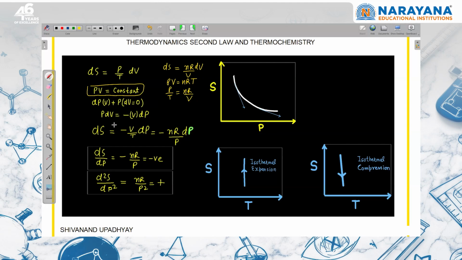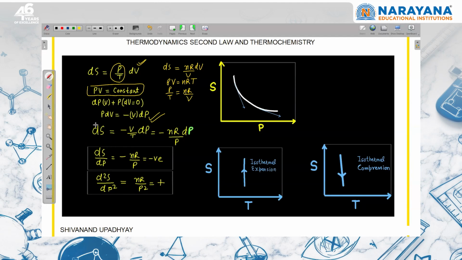P into V is constant. So if we differentiate, we can write here that P dV is equal to minus V dP, right? So I want to write this thing P by T. I want to eliminate this volume in terms of pressure. So that's why I have written that P dV is equal to minus V dP. So this whole thing is converted into this, because in place of P dV, I'm writing minus V dP divided by temperature. And then again, I am using that volume upon temperature, I can write this is equal to nR by P. So this is minus nR by P dP.